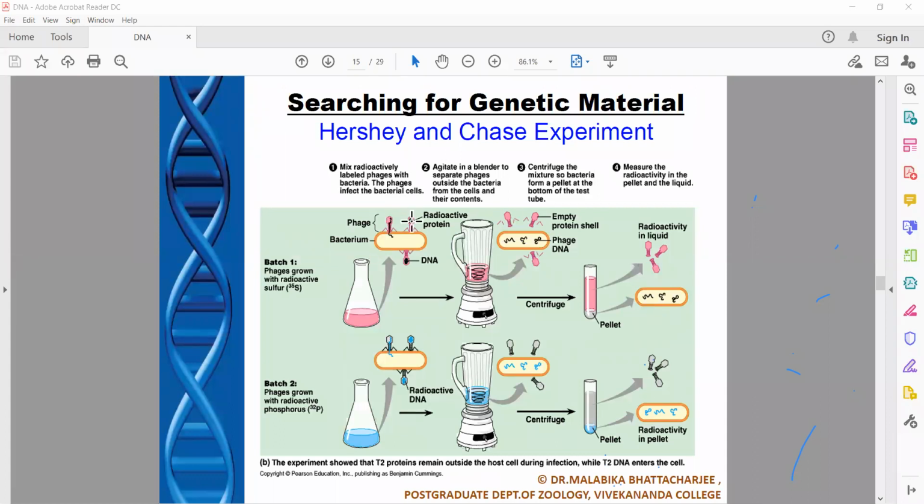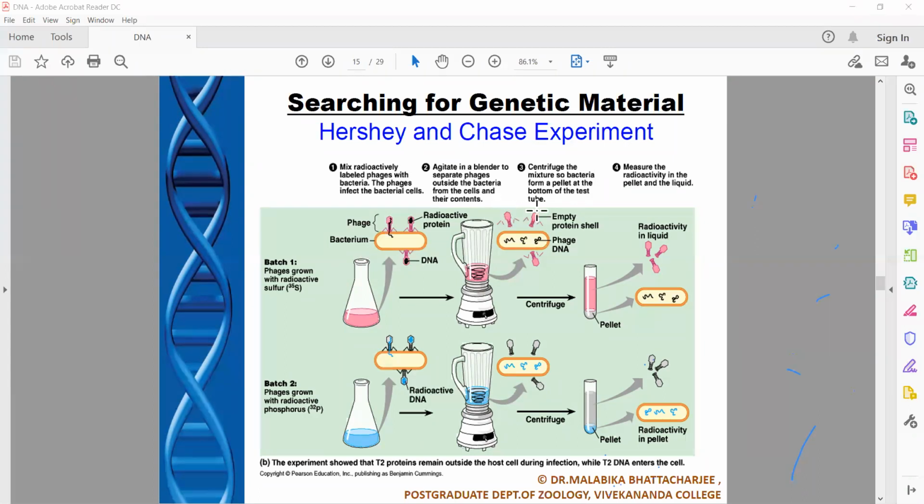So this was the Hershey and Chase experiment, where very simply what they had done, they took a bacteria, and they took the virus. These are the viruses, the pink color you can see. And they grew the viruses in radioactive sulfur. Sulfur is a component of protein molecules. So as you can see, when these phages were allowed to infect a bacterial cell, this is the phage DNA and this is the virus. We all know that a viral cell doesn't enter into the host cell, it only injects the DNA.